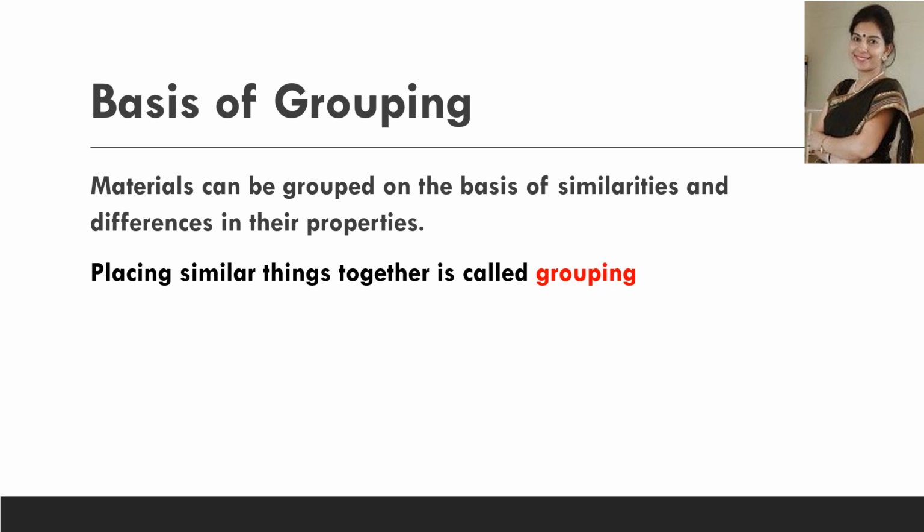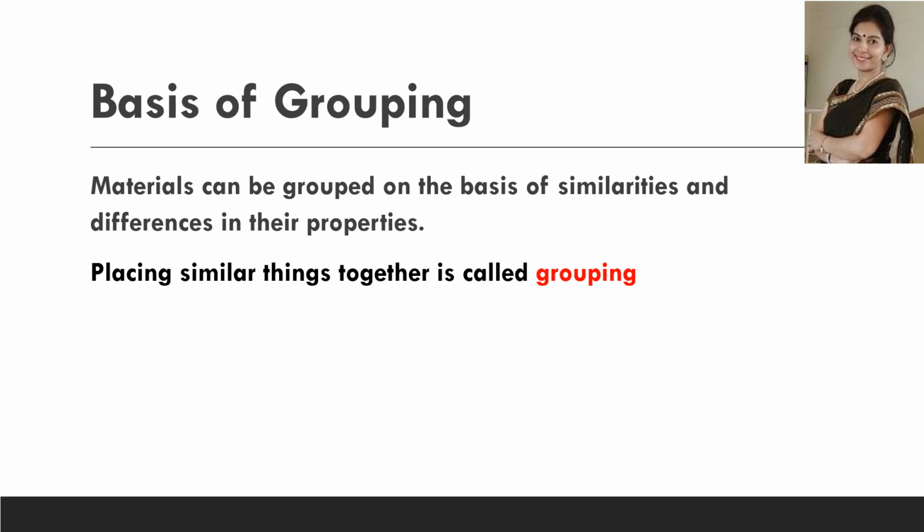And this sorting can be done on the basis of the shape, the size, color, and the use of that particular material. And what is grouping? Placing similar things together is called grouping. Like in a supermarket, grouping is done by keeping similar items on the same shelf, which makes it easier for us to find the item we need.